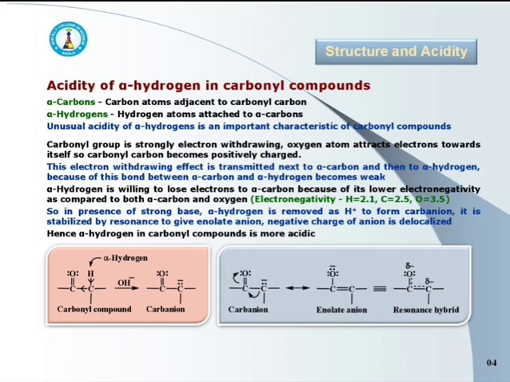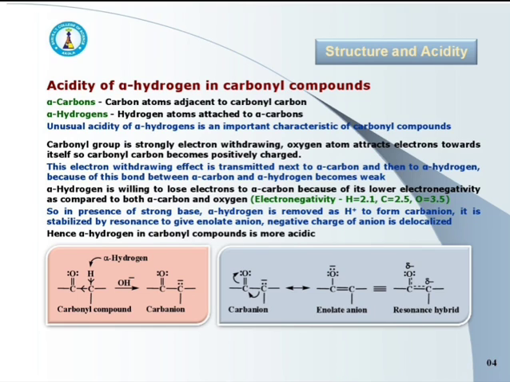Thus, in presence of a strong base, alpha hydrogen is removed as H positive and it forms the carbanion. See the representation given here. There is shifting of electron towards the carbonyl oxygen. And so, when such compounds come in contact with a strong base, electron deficient alpha hydrogen gets removed as H positive. As there is removal of H positive, carbonyl compounds get converted to carbanions. Now see the second representation.